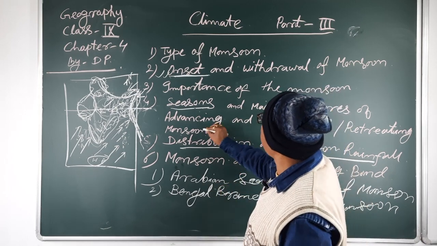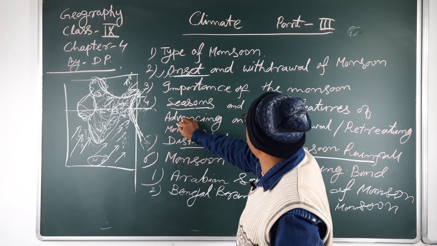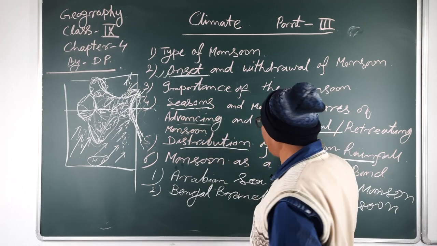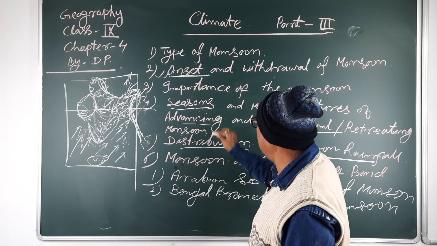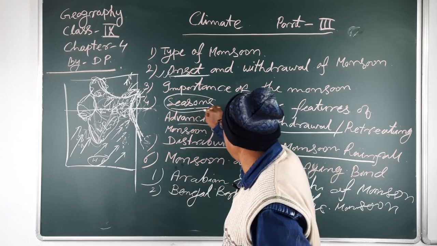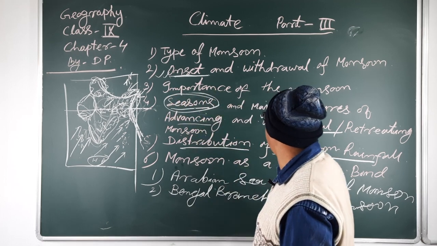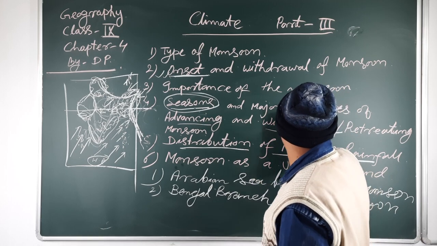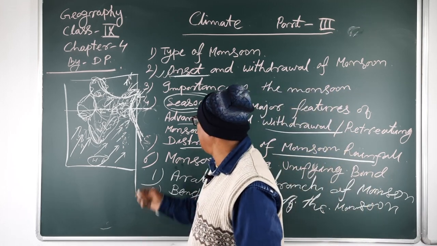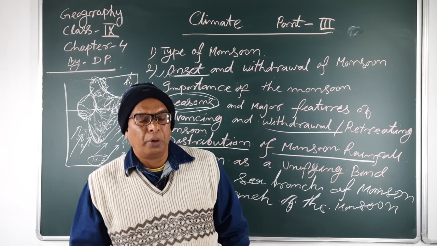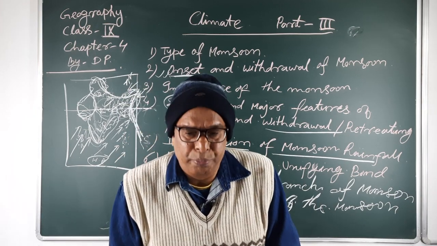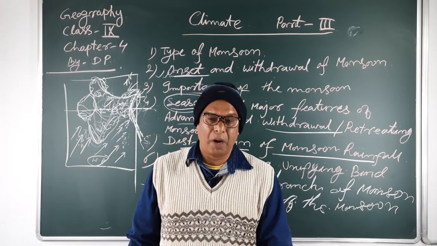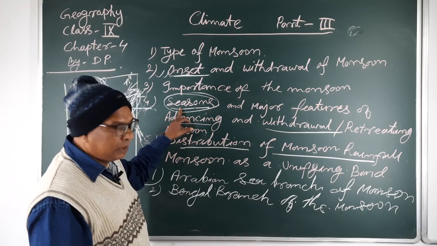Next, you have also studied the advancing, the withdrawal and the retreating of the monsoon. Next, we will also learn about the main features of the season and the major features of the monsoon. We know there are so many features of the monsoon and the season.